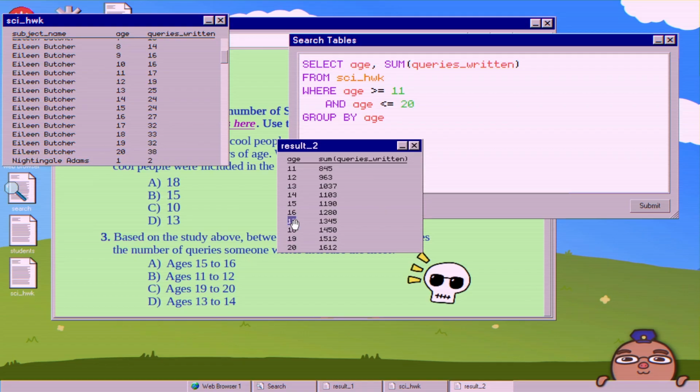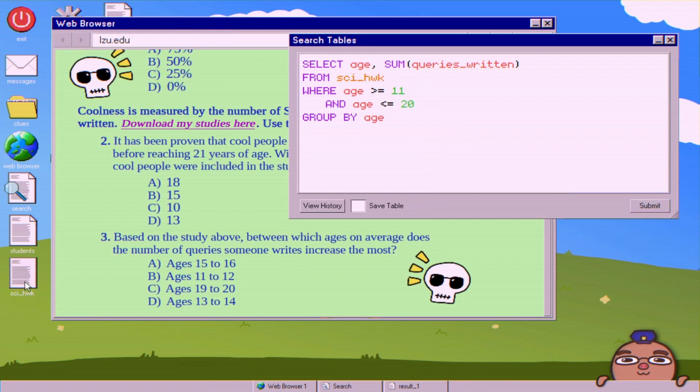But we go from 15 to 16, increases about 90, 11 to 12, increases about 118, 19 to 20, 100 exactly, so it's not that. And then 13 to 14, not even 100. So 11 to 12 then would be B for question 3 in science. So that is all the answers.